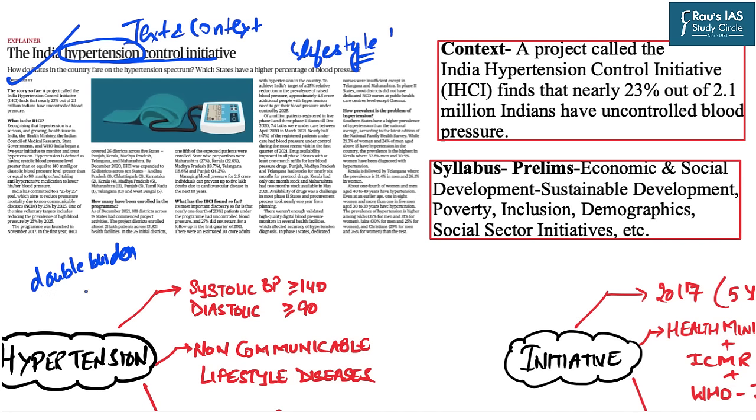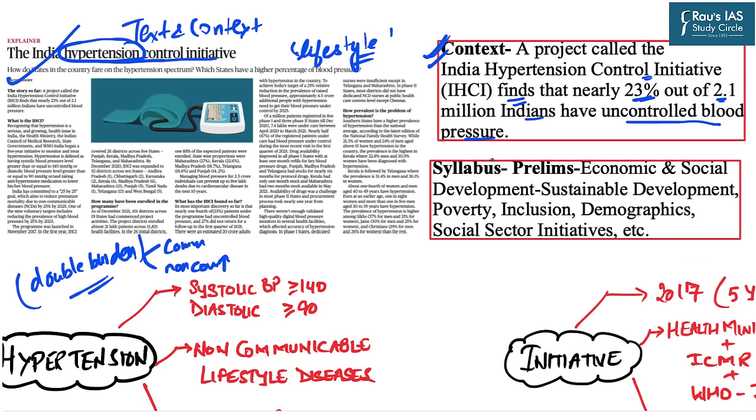This double burden of disease means that on one hand the communicable diseases are not reducing in India, but on the other hand the non-communicable diseases are rising. So in this sense, the hypertension control initiatives gain significance. As far as the latest context of this news article is concerned, recently India's Hypertension Control Initiative has come up with certain important findings, which say that around a quarter of the 2.1 million Indians have uncontrolled blood pressure levels.